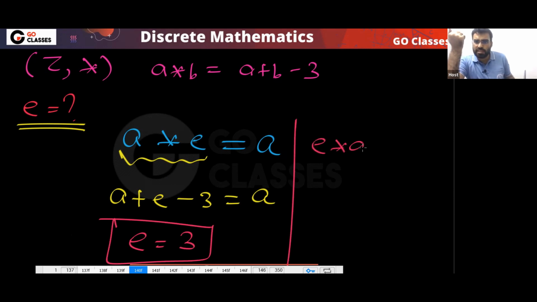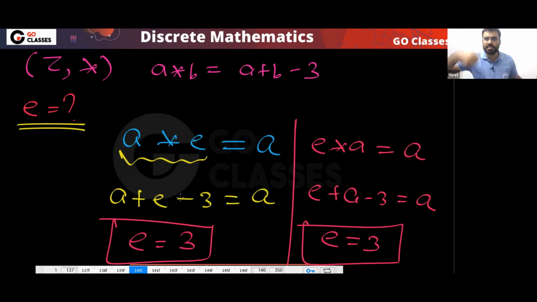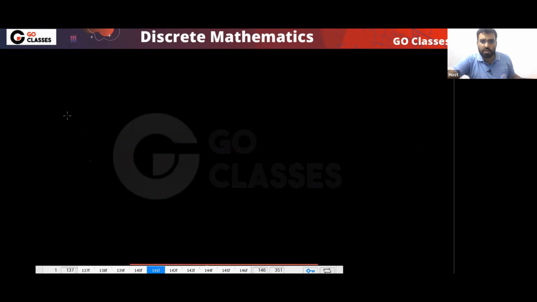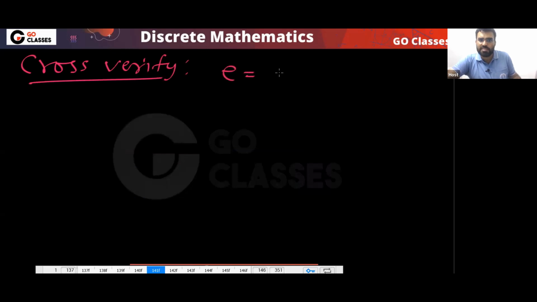You also have to check this: e star a is equal to a. So this will be e plus a minus 3 equal to a, and from here also e equals 3. So I can say, yes, e equals 3, so the identity element will be 3. And you can cross verify. Remember, you can cross verify; sometimes this is very useful. Verify that e is equal to 3.